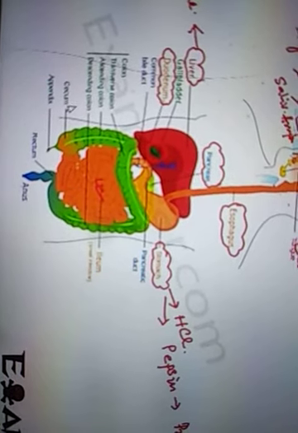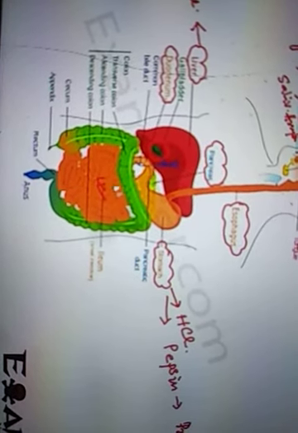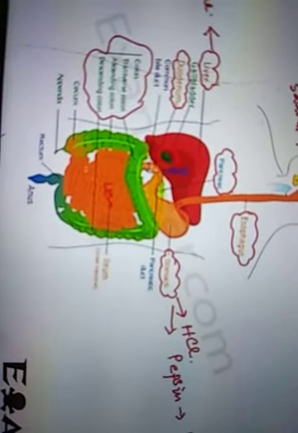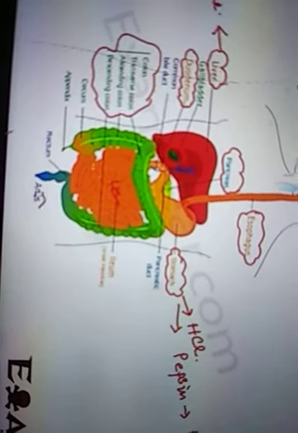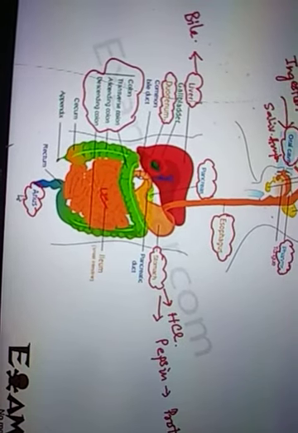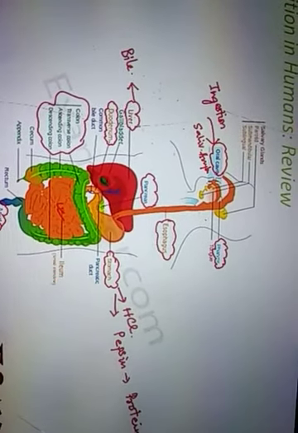Finally, the undigested food is passed onto the large intestine. So this is the large intestine, all these parts. Here all the excess water is absorbed, and finally the undigested food is thrown out through the anus in the form of feces. So that's how the entire process of nutrition works.